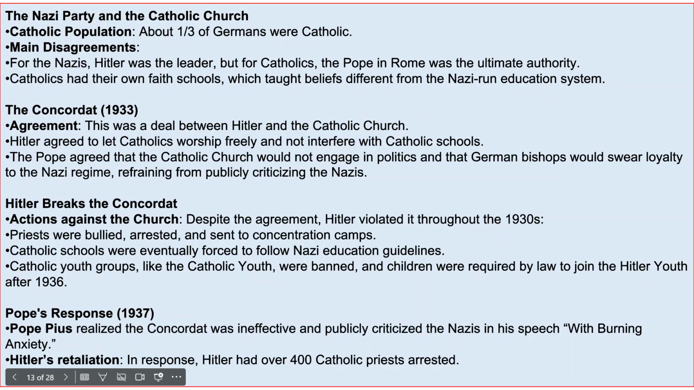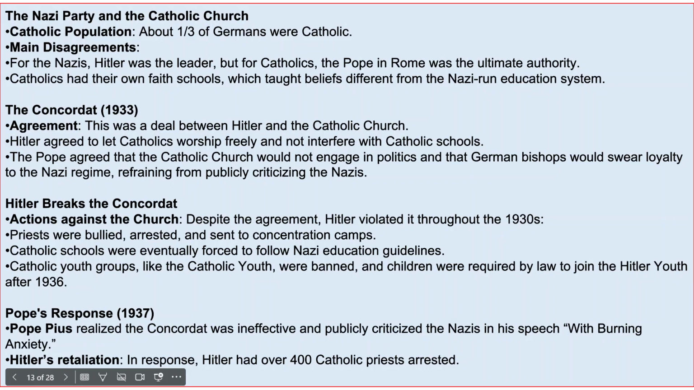The Concordat. This was a deal between Hitler and the Catholic Church. Hitler agreed to let the Catholics worship freely and not interfere with their schools. The Pope agreed that the Catholic Church would not engage in politics and that German bishops would swear loyalty to the Nazi regime and not publicly criticize the Nazis.